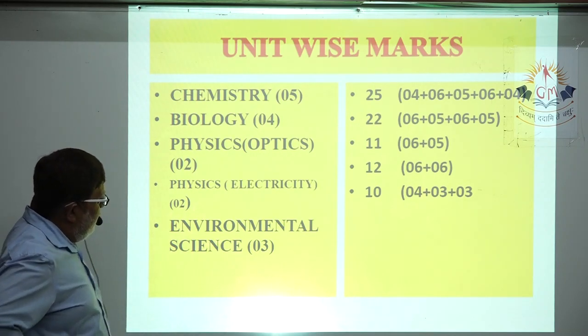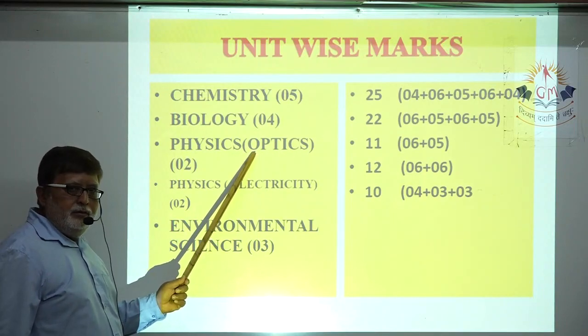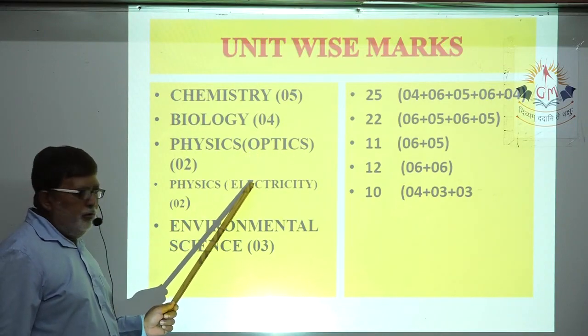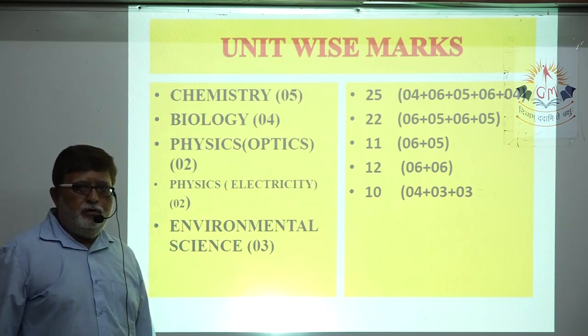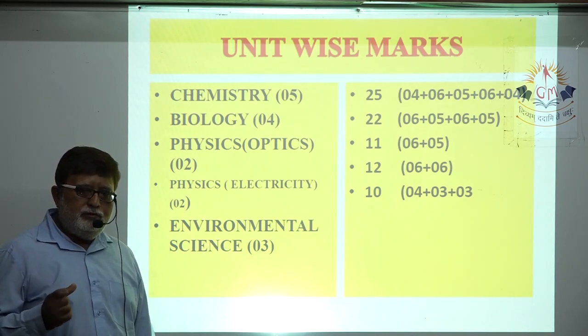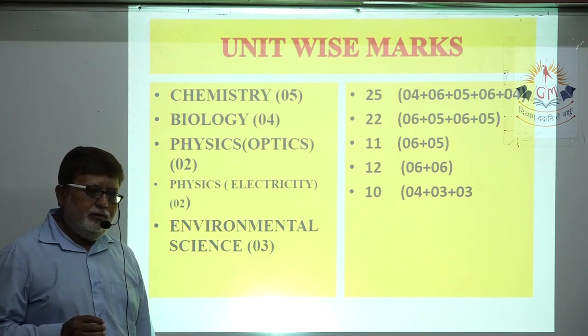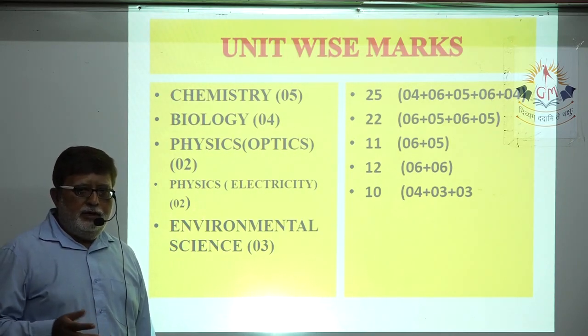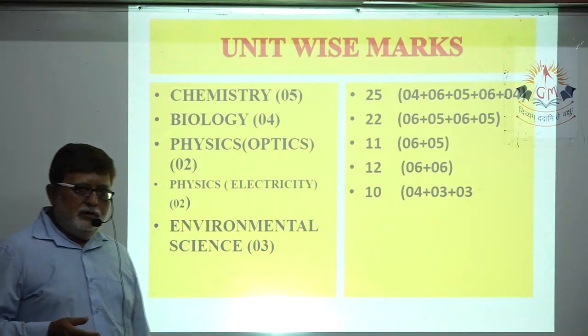Then coming to the next section of physics, chapters 12 and 13 are on electricity. In both these chapters, you will understand various terminology in electricity. You will get an idea about electric current, potential, resistance.